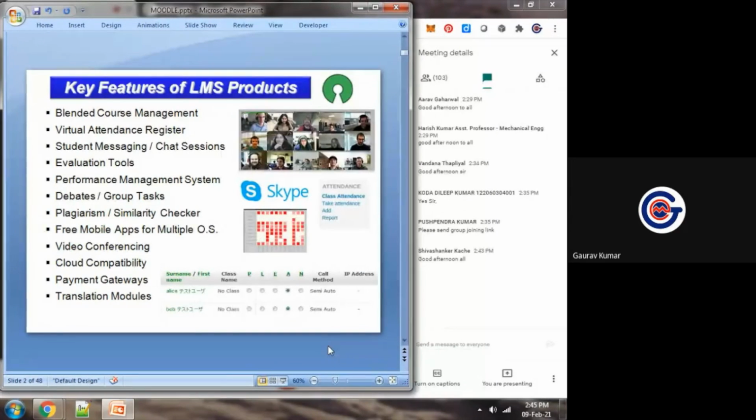You also might have seen, you also might be experiencing it in your classroom teaching, in your institute, in your university. For chat communication with your participants, you might be using WhatsApp or Telegram groups. Okay, so one set of data we are collecting from WhatsApp or Telegram or Signal.